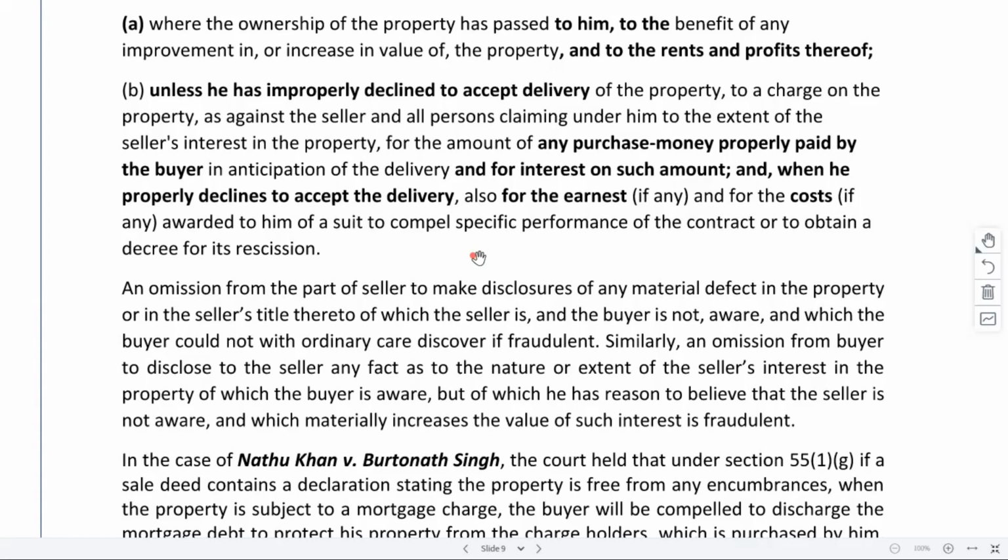In such a case, if the buyer properly refuses to accept it, it's not like a breach of contract, okay? There is a genuine reason for him to say that I don't want to proceed with it, right? In such cases, the seller will have to return whatever advanced amount and all he had taken, right? So if the buyer properly refuses to accept the delivery, the seller will have a duty or an obligation to return whatever benefits, advanced amount, etc., that he had taken with regard to it, right?